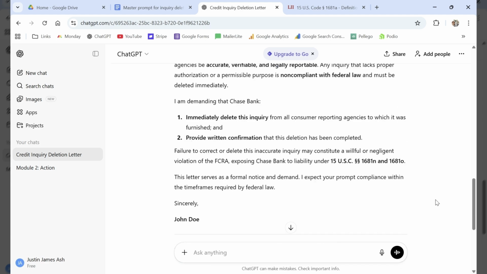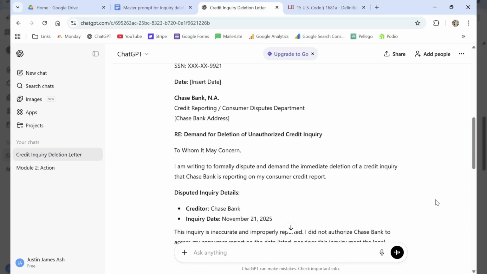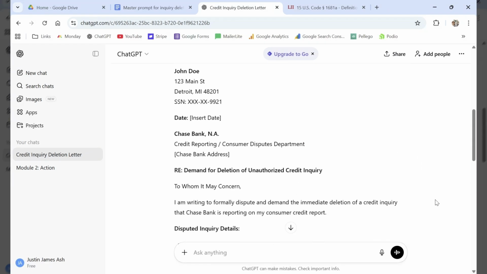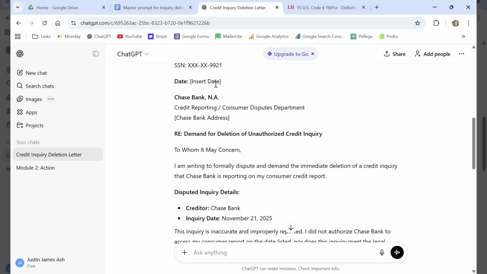So let's read through this draft. John Doe, 123 Main Street, Social Security number 9921. Date, we'll insert our date. This goes to Chase Bank, Credit Reporting Consumer Disputes Department. We need to find that address. This is a demand for deletion of unauthorized credit inquiry. Remember, we're demanding this be deleted. Credit reporting is optional. We have the choice of whether or not we want it there.